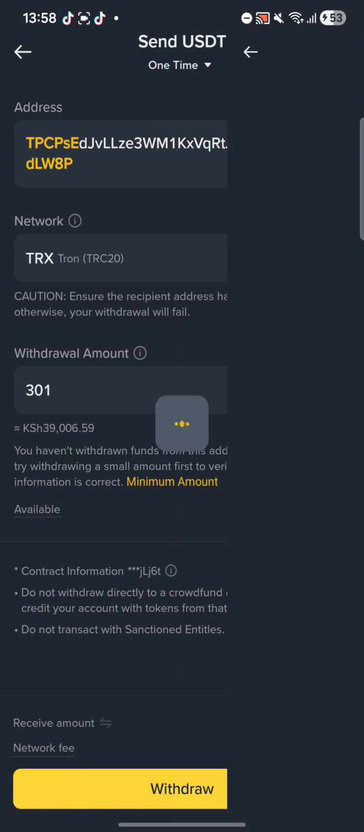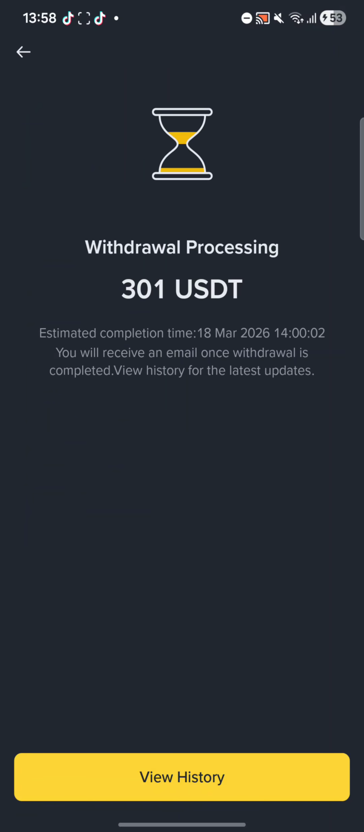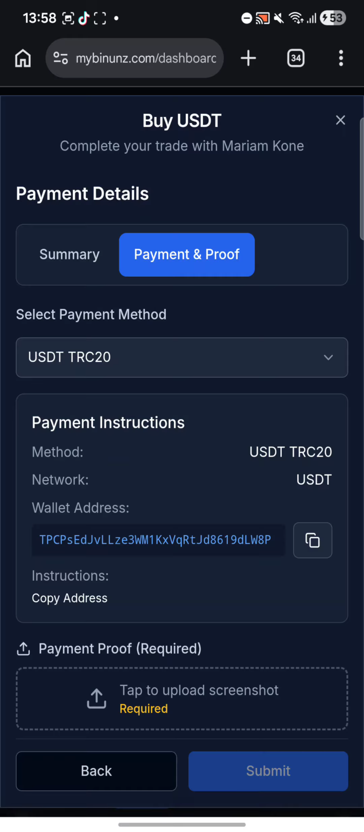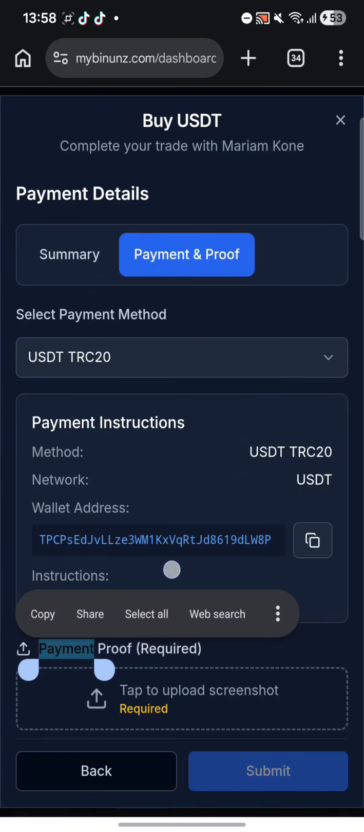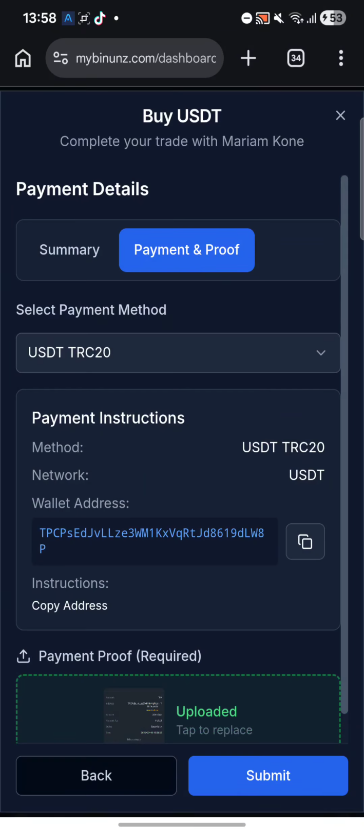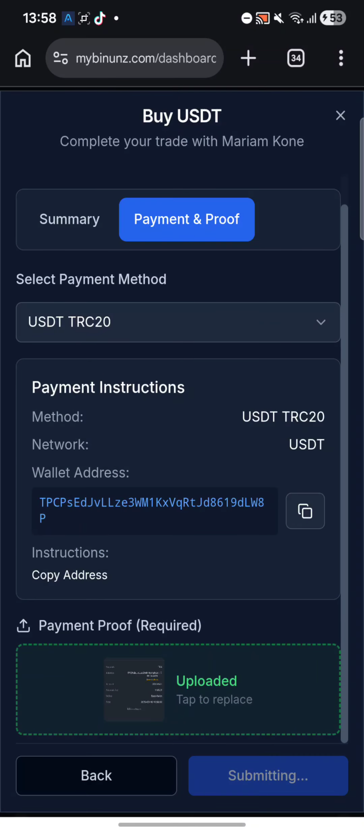Now I'm confirming the withdrawal. As you can see, my screen is black, so the withdrawal is being confirmed right now. And then at this level, you need to take the screenshot. Take this screenshot here, and then you go to the vendor here, and then you click on payment proof. You need to upload that screenshot here, guys. So I'm going to upload the screenshot there and then click submit, guys. Okay, that's as easy as this.